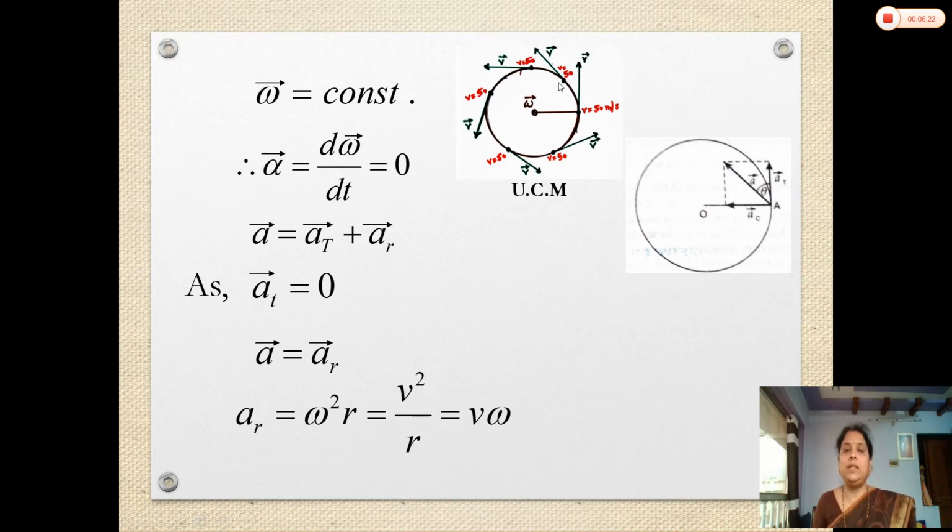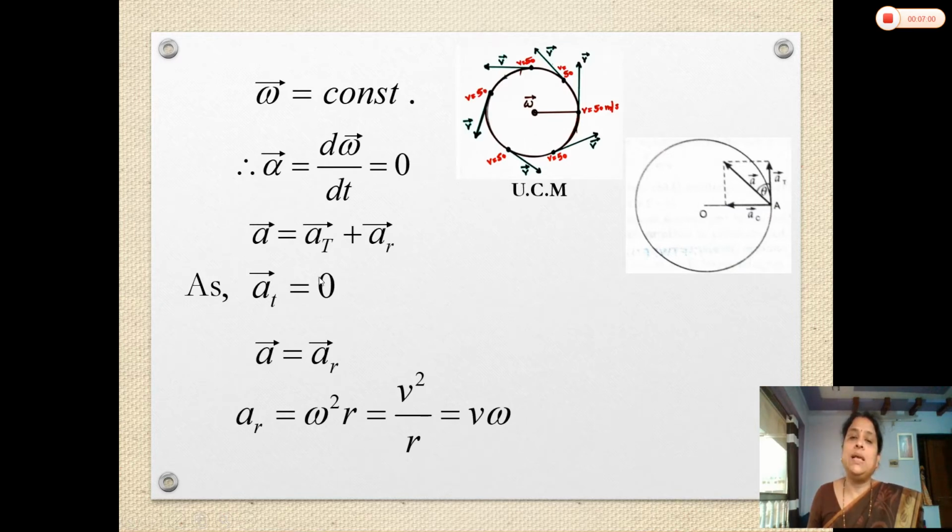Again, I am going to explain this by taking the example of linear motion. Suppose we are sitting in a car moving in a straight line path, and suppose the speed is constant, that is 50 meters per second. We are moving in a car with a constant speed of 50 meters per second. There is no acceleration because there is no change in speed, and there is no acceleration in the direction of velocity. Here the tangential acceleration is in the direction of velocity. As there is no change in its magnitude, there is no tangential acceleration in uniform circular motion, and we can say the tangential acceleration is 0.